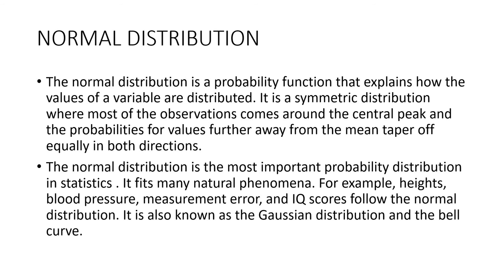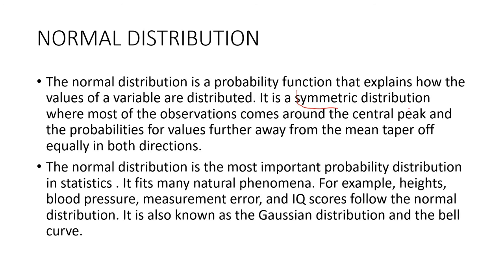See, what is normal distribution? It's a very simple concept. It's a probability function that explains how the values of a variable are distributed. It is a symmetric distribution. It's very important.